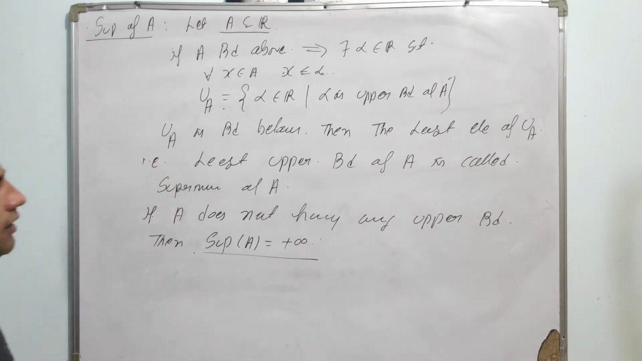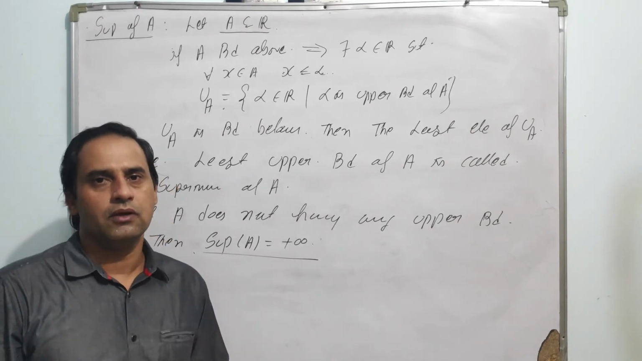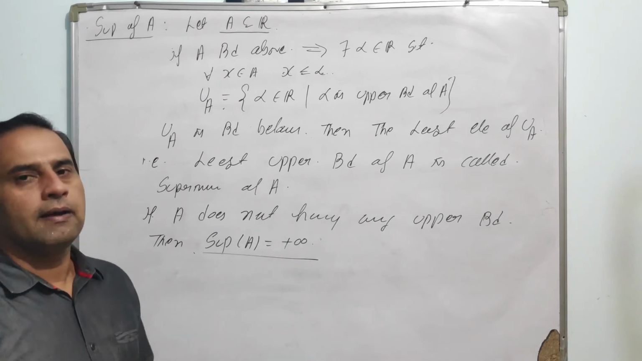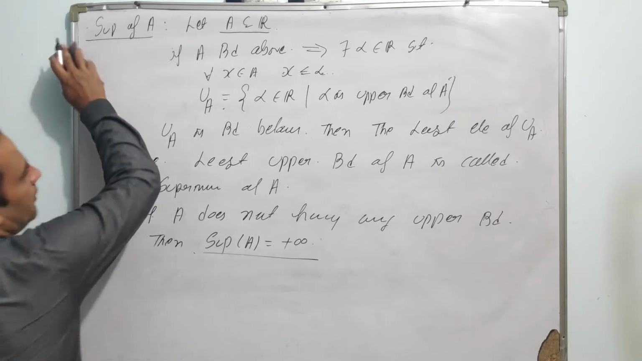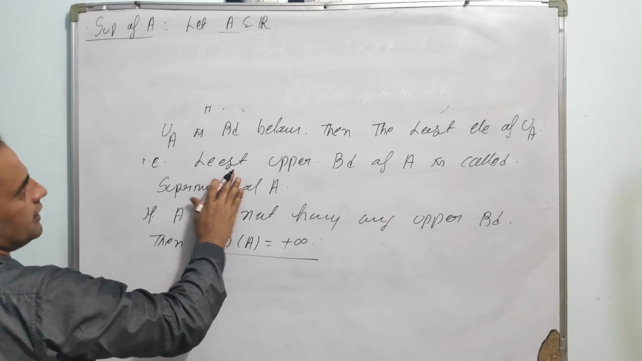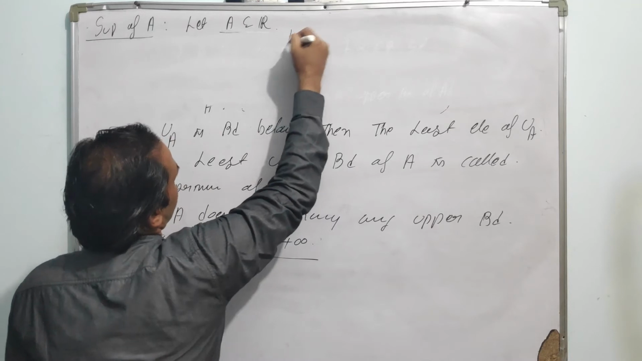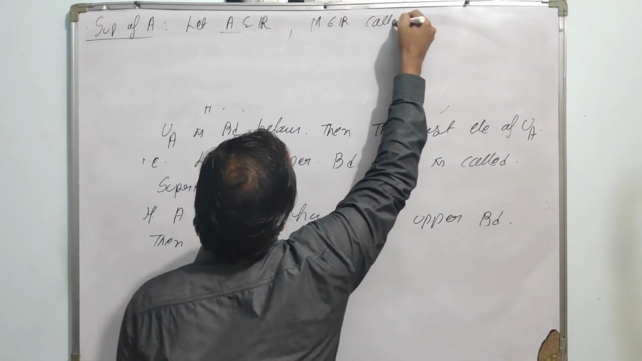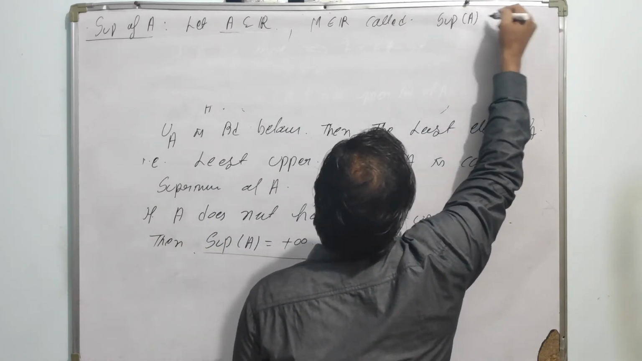So, simple definition: the least upper bound of a set is called a supremum, provided the set is bounded above. Otherwise, the supremum is denoted by plus infinity. And this definition we can write down mathematically. Based on this definition, the supremum is the least upper bound. So if A is a subset of R, then capital M belongs to R is called the supremum of A if